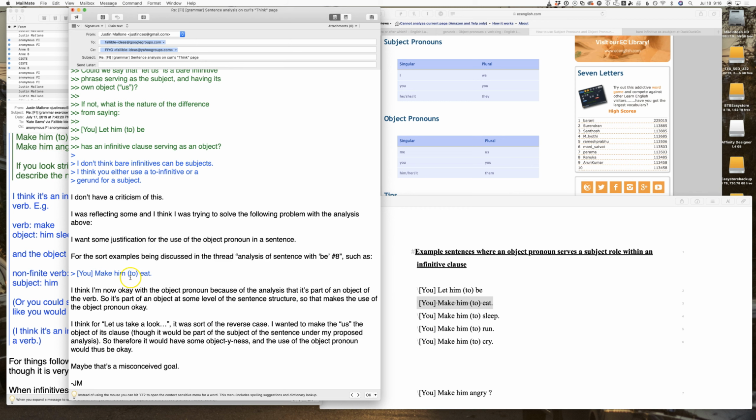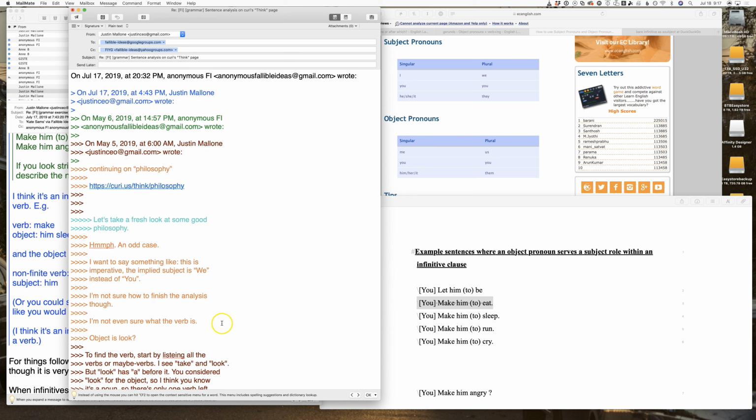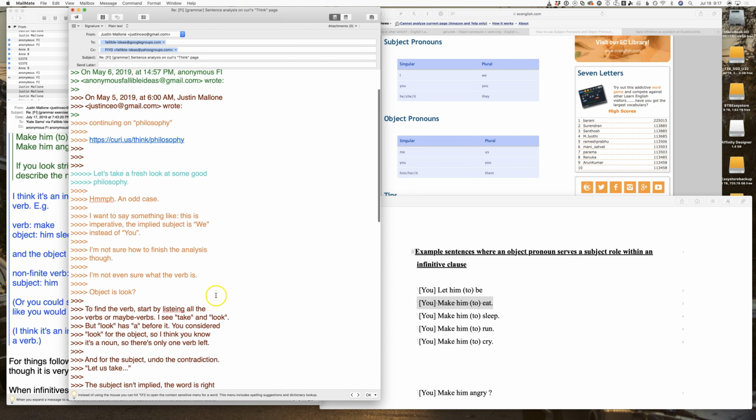So, even if it's theorized to be the subject within its clause, it's still part of an object, so it has some objectiness, so no problem. And then I was trying to do a similar sort of thing. I wanted to make the us an object, but within its phrase. So it would again have some objectiness, and the use of the object pronoun would thus be okay. Maybe that's a misconceived goal. Okay, I think that shows my thought process and says something.